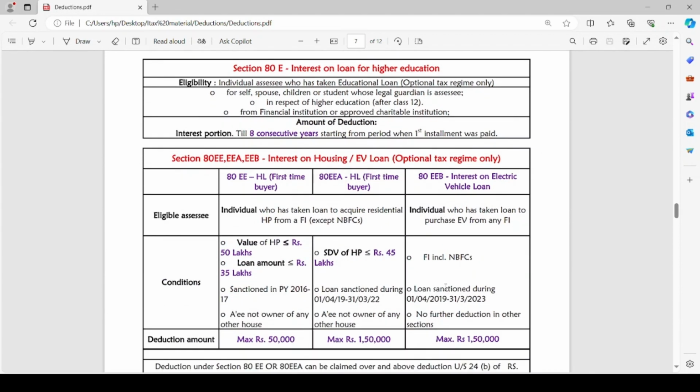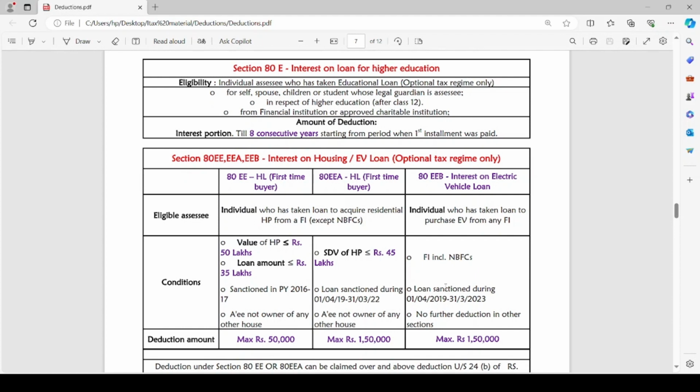Now heading to the next section, that is Section 80E. Interest on loan for higher education. Under optional tax regime, only individual assessee who has taken educational loan can claim deduction with respect to interest paid on such educational loan. The education loan should have been taken for the assessee's education for the self or his spouse, children or student whose legal guardian is the assessee.